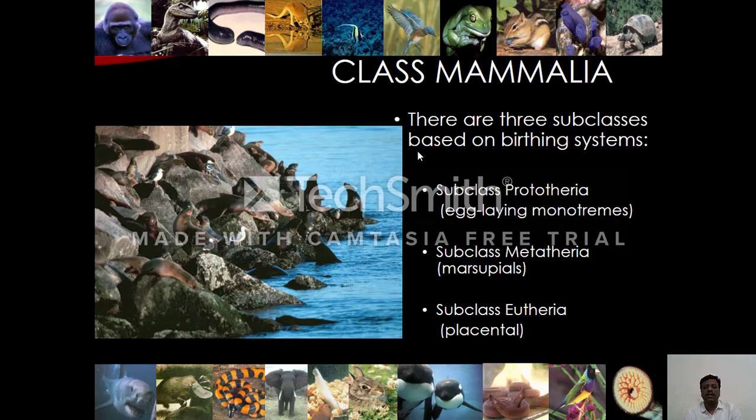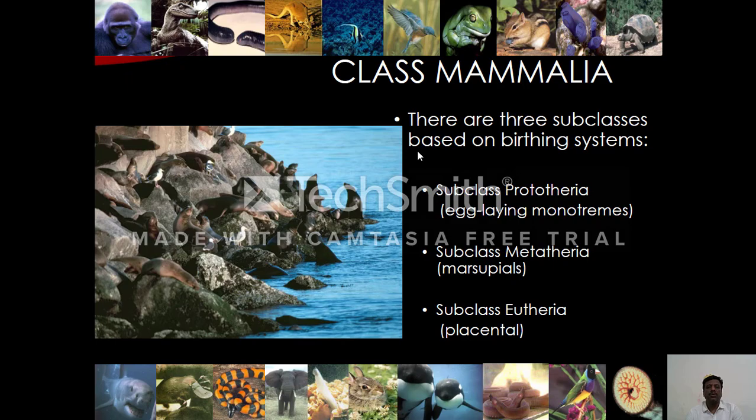Class Mammalia is divided into three subclasses. This classification into three subclasses is mainly based on the birthing systems. How do the mammals give birth to the young ones? This is the basis for classification of the mammals into different subclasses. Class Mammalia includes three subclasses: Number 1, Prototheria. Number 2, Metatheria. Number 3, Eutheria.